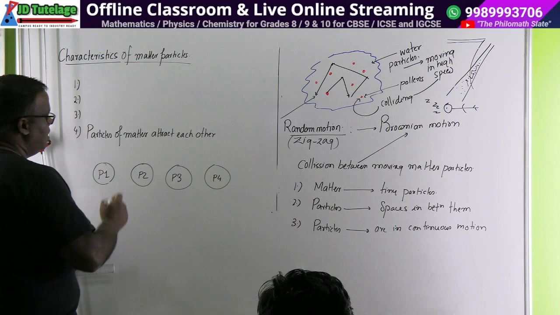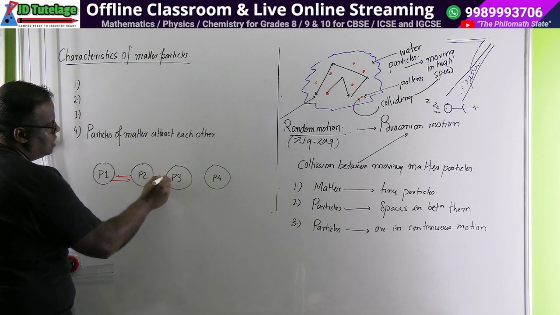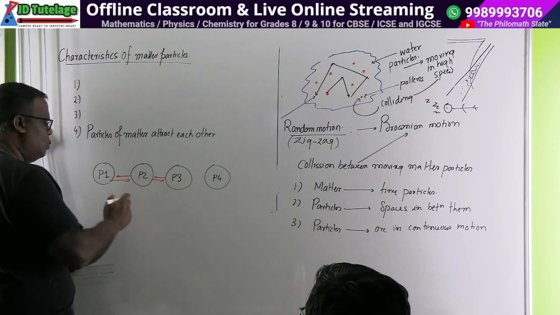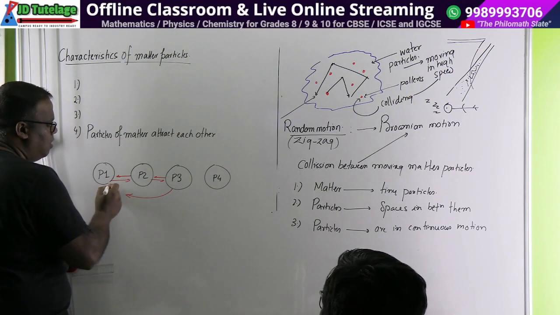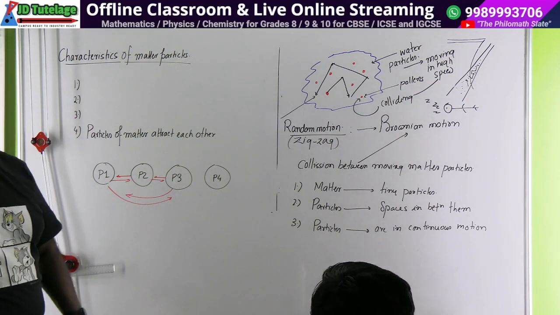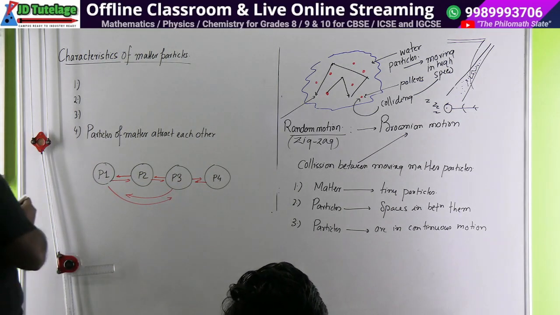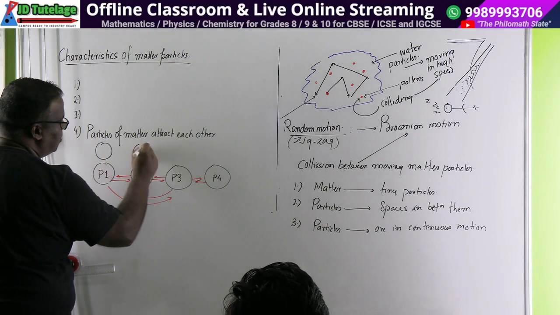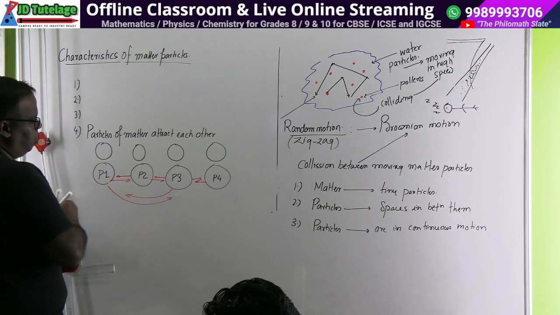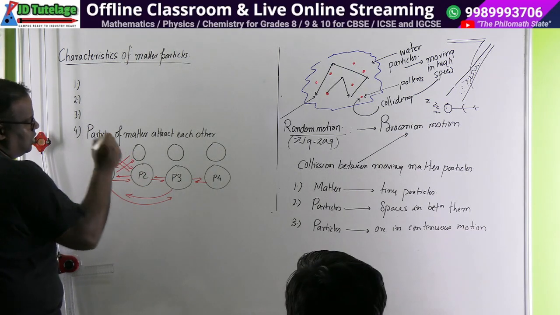So you will find P1 will be attracting P2 towards itself. There will be an attraction between these two also. Similarly, there will be an attraction between these. Now you may ask a question, sir, won't there be an attraction between these two? Yes, there will be an attraction between these two also. Maybe a little bit weaker because the distance is far away. है ना? दूर रहने से attraction घट जाता है. या इन दोनों के बीच में attraction होगा, इन दोनों के बीच में. And there will be another line of particles also. यहाँ भी particle रहेगा, यहाँ भी रहेगा. So if you see, there will be a complete web of attractions. ये इधर खींचेगा, ये भी इधर खींचेगा, ये इसको खींचेगा, ऐसा बहुत चलेगा.